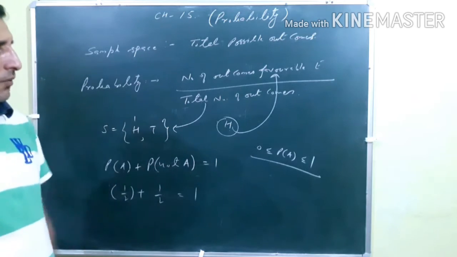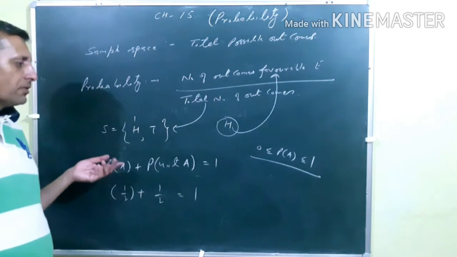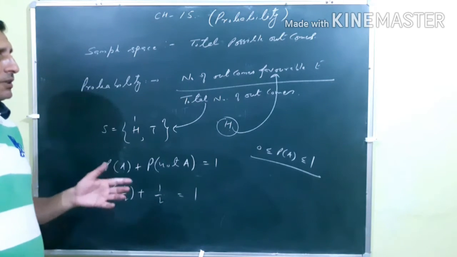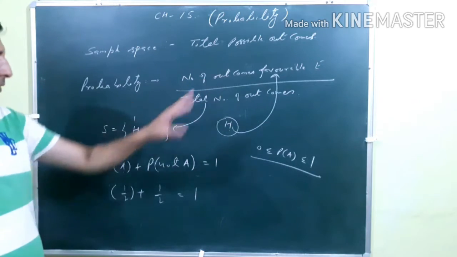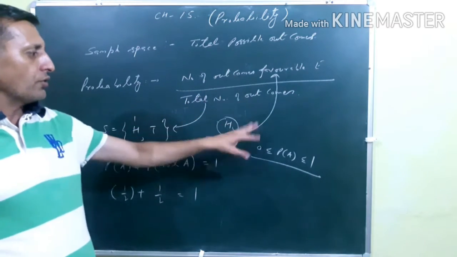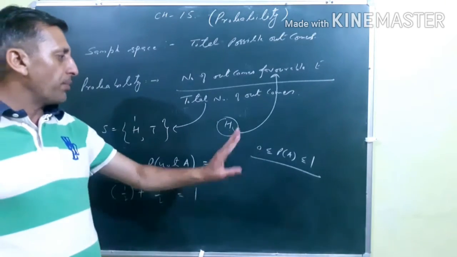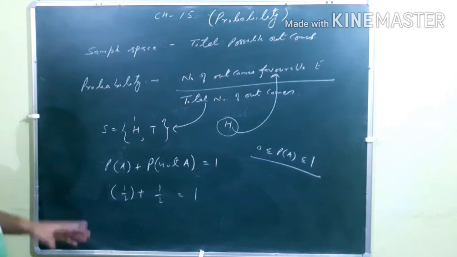And it is never negative. We can't say that probability is negative. Either it is equal to 0, maybe when no favorable outcome is there, so in that case it's 0 upon 2, that is 0. Otherwise it is at maximum 1. So probability always lies between 0 and 1.